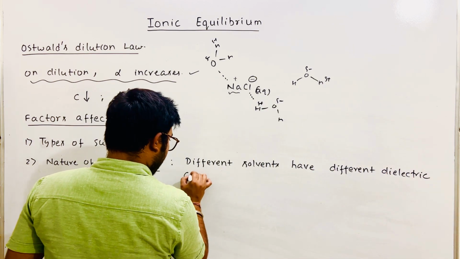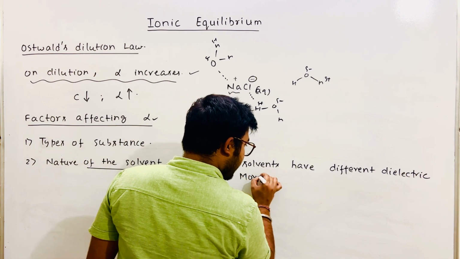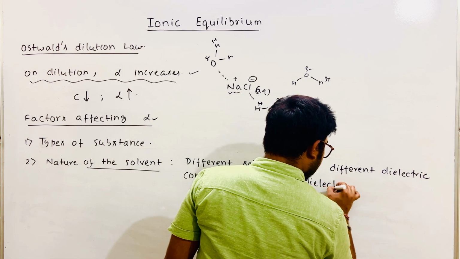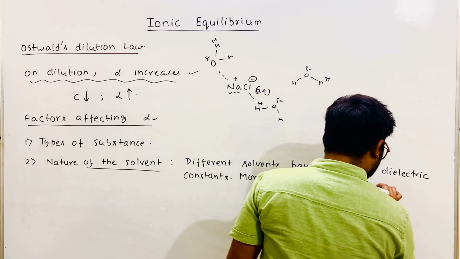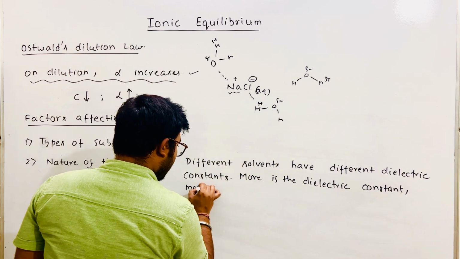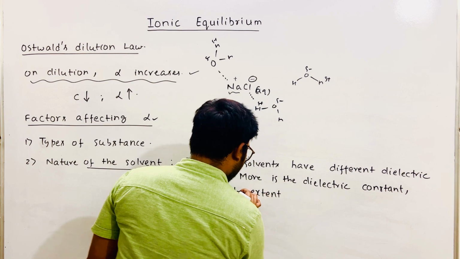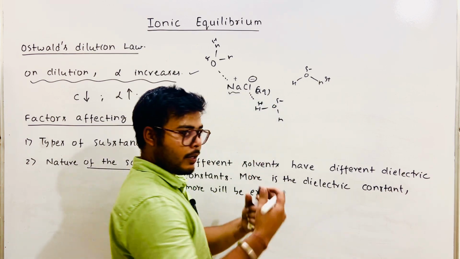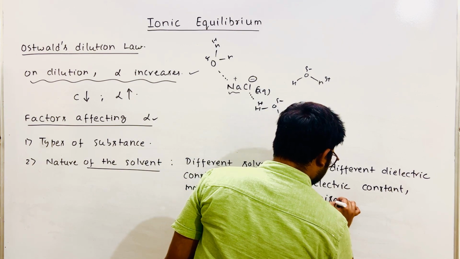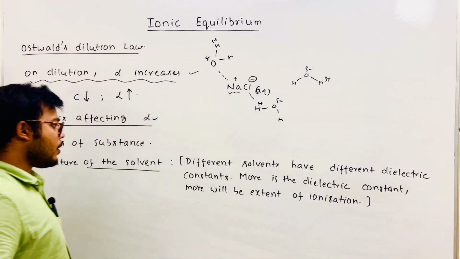More is the dielectric constant, more will be the extent of ionization, or you can say more will be alpha. This was the second point.